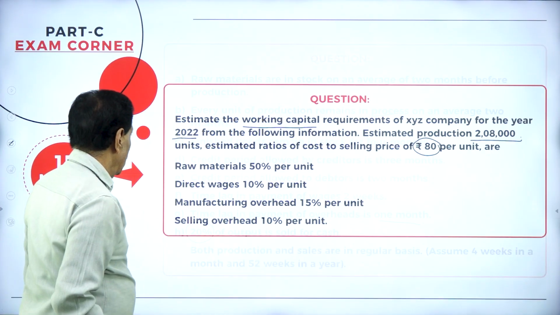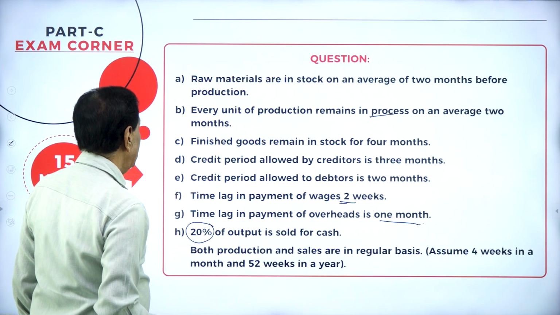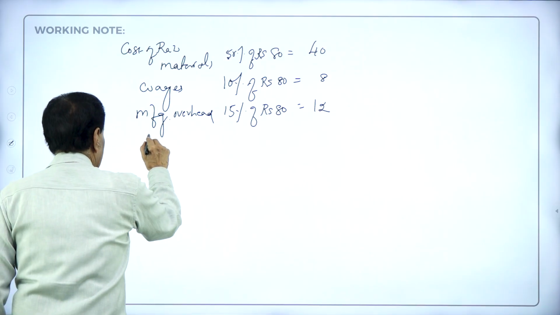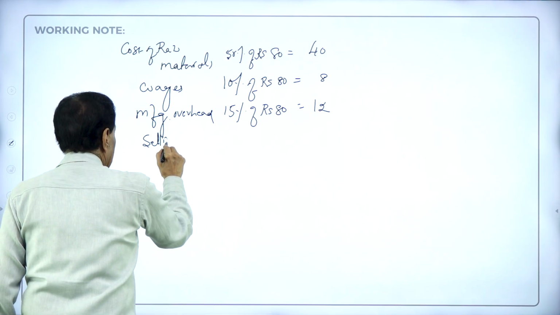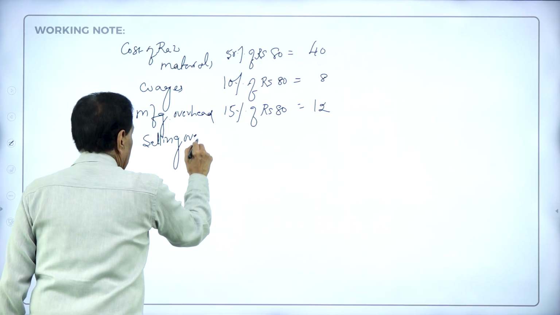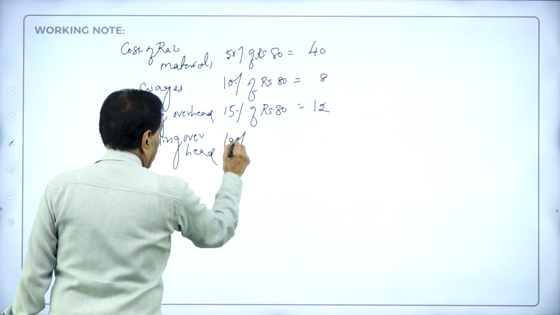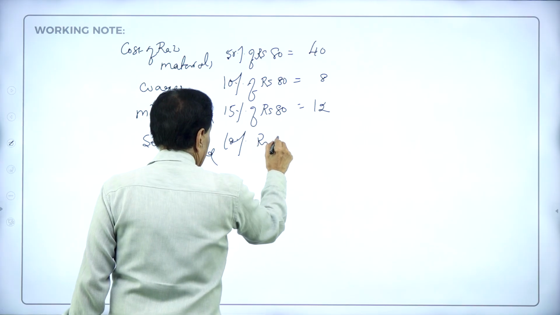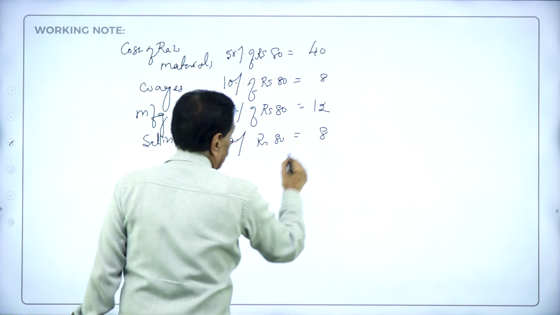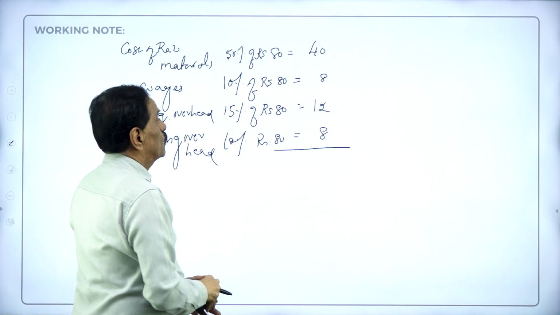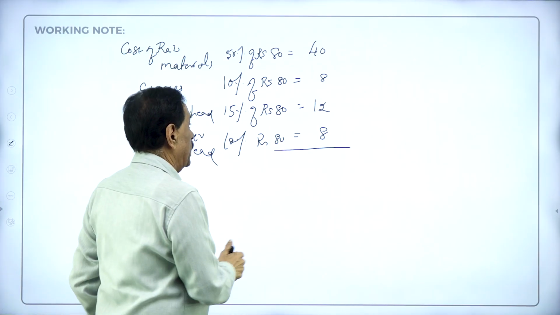Then selling overhead, 10% of rupees 80, 8 rupees. Add: 48, 50, 60, 68.